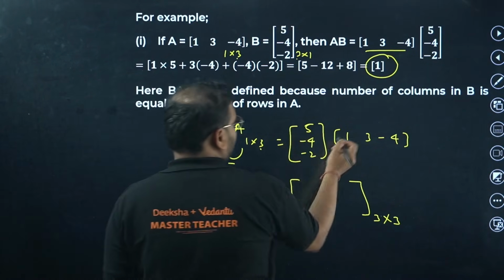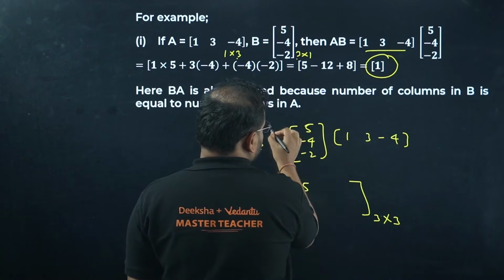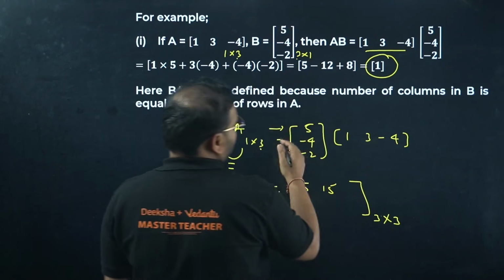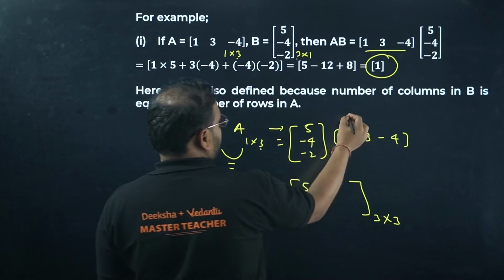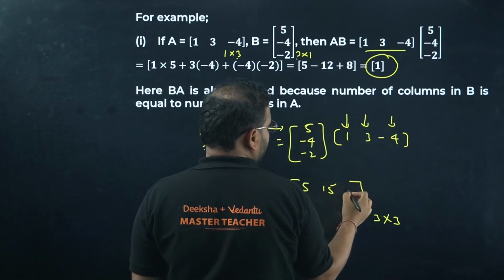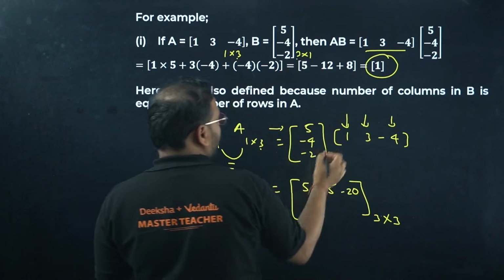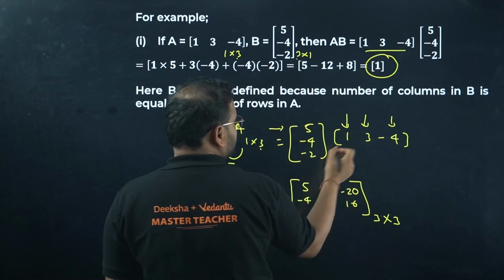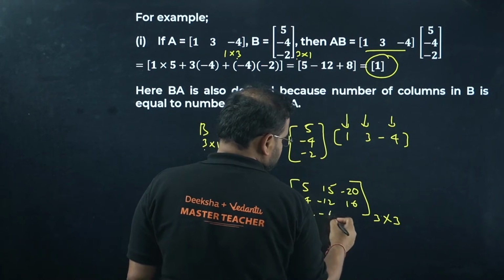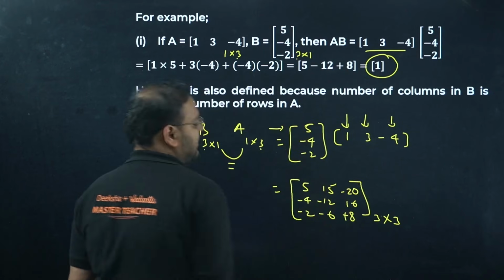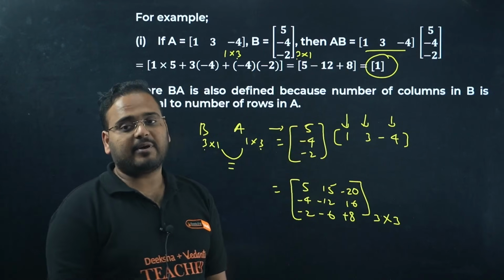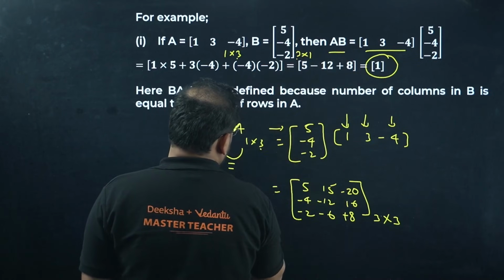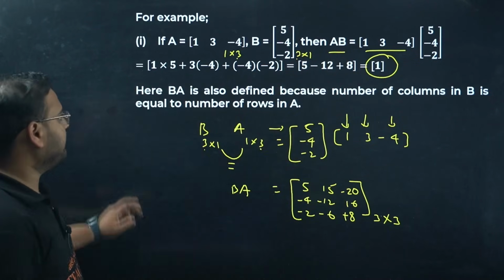Check here. 5 into 1 is 5. As I said, row to column. 5 into 3 is 15. 5 into minus 4 is minus 20. Now the second one, minus 4 into 1 is minus 4, minus 4 into 3 is minus 12, minus 4 into minus 4 is plus 16, minus 2 into 1 is minus 2, minus 6 and plus 8. This is my resulting matrix of BA. AB was up there and this is my BA. I think by now you are clear with how to multiply the given two matrices.